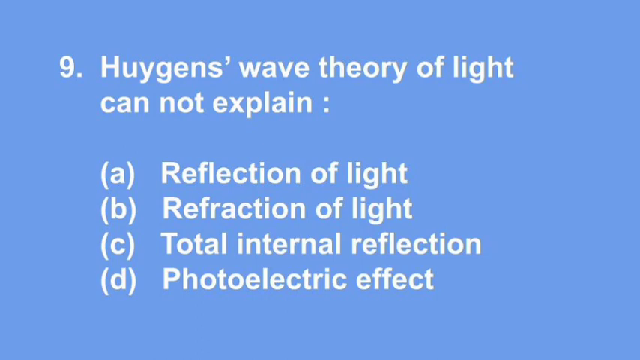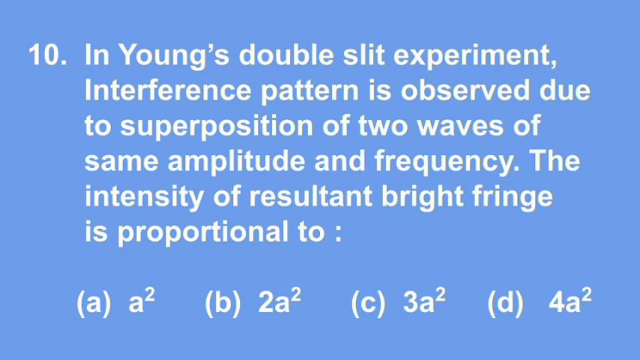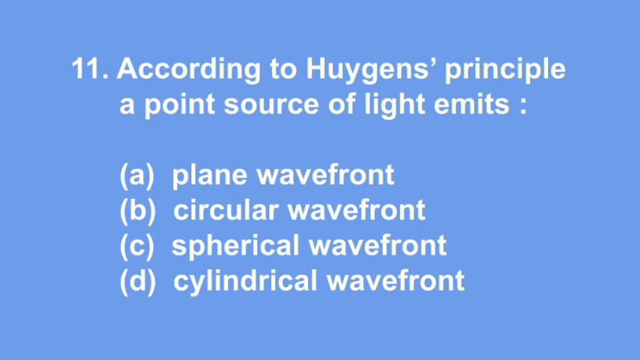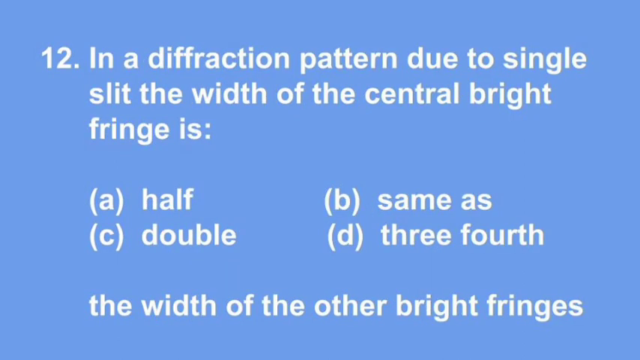In question number 9, correct option is D, photoelectric effect, which is related to dual nature of radiation. In question number 10, correct answer is D, 4A square. For question number 11, C option is correct, that is spherical wavefront. And question number 12, the central bright fringe is double the width of the other bright fringes. So the correct option is C, double.